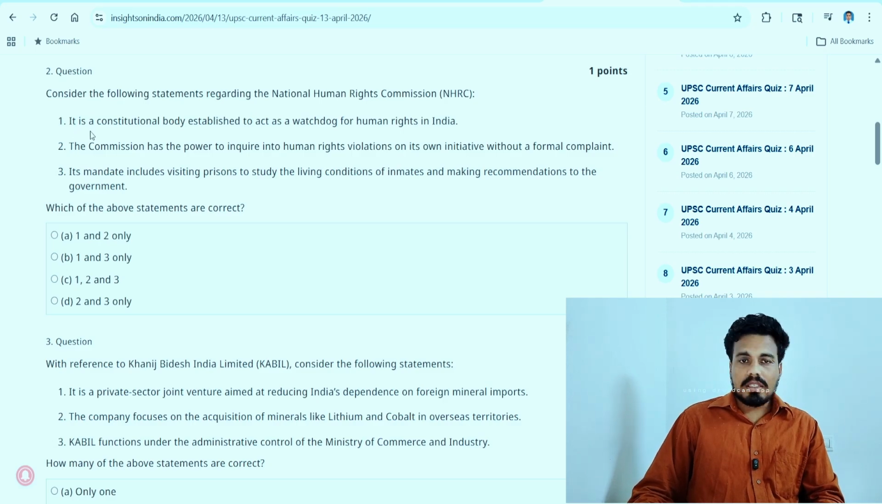It is the first statement: it is a constitutional body established to... It is not a constitutional body. Here itself it went wrong. So we can eliminate one and come up with the answer 2 and 3 only.